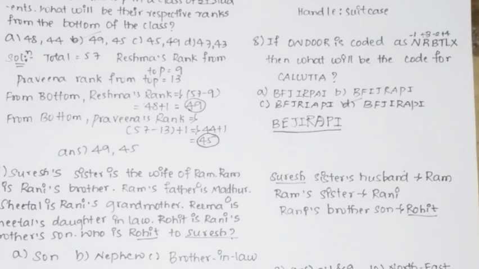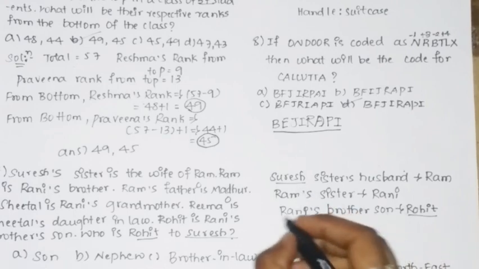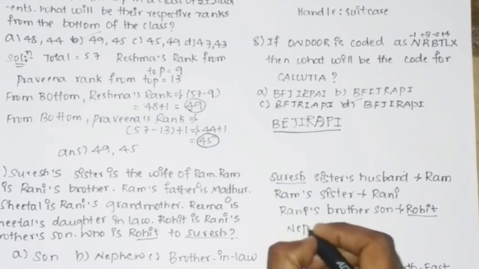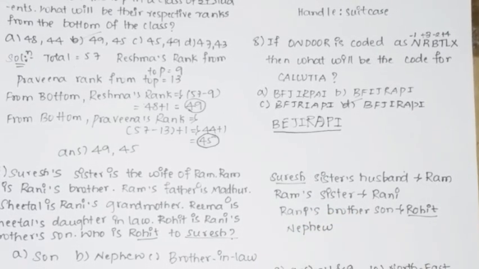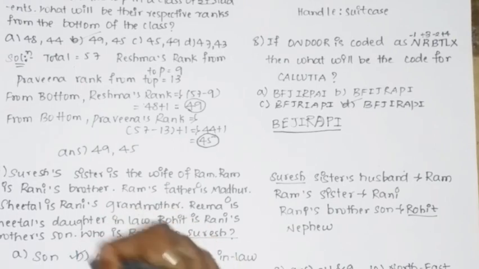So if Suresh's sister's husband is Ram, and Ram's sister is Rani, then you can say Rani's brother's son. Brother's son or sister's son, we call it a nephew or niece. So here we have brother's son. So for Rohit to Suresh it will be a nephew. So the answer for this question is nephew, that is option B.